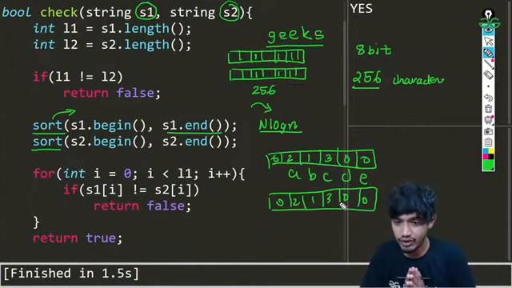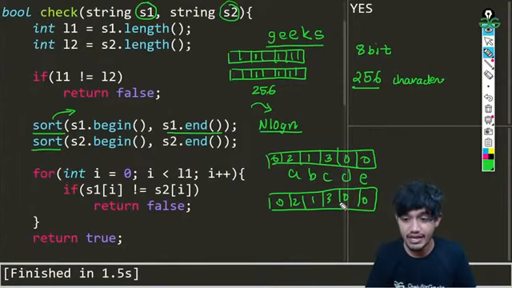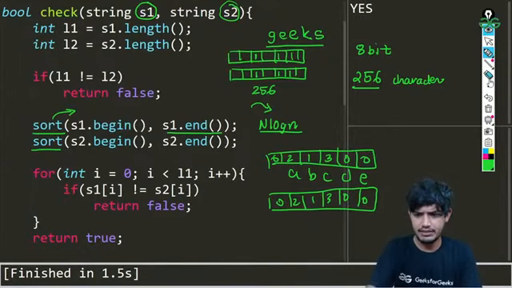In the first approach we saw using the sort function, which was normal. We just sorted, we just iterated, we just checked, and then we returned true or false from our checker function. But now we are going to be implementing this. So how can we implement this?